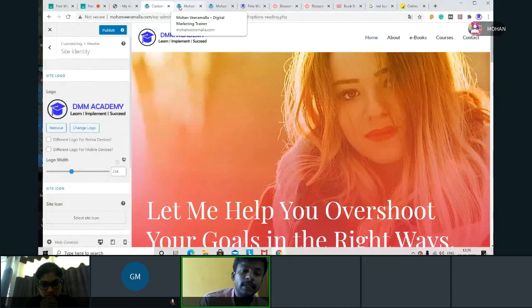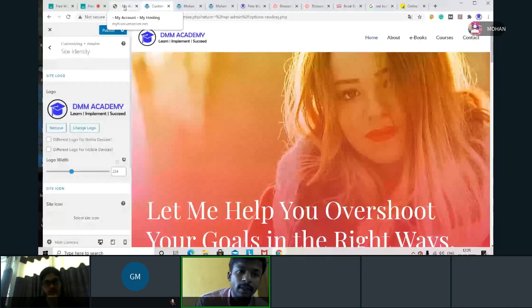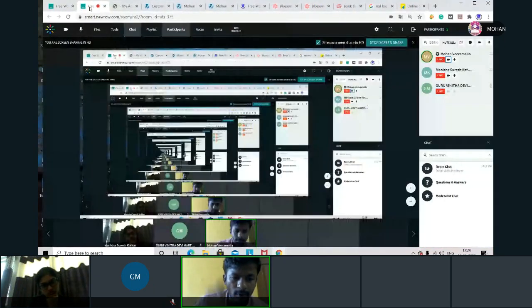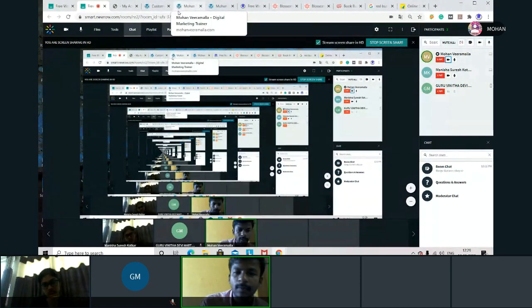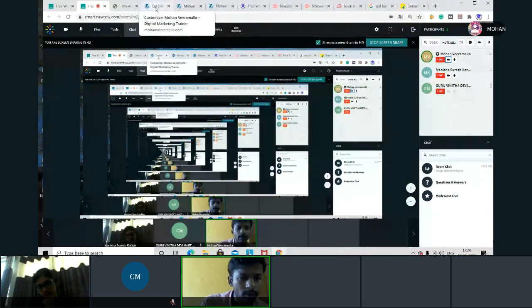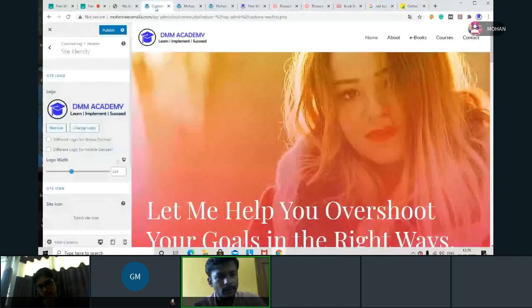Now in technical terms, if you are related to a website or a digital marketer, then you can call it a favicon. That small icon we can call as site icon, or we can call it favicon. So here I want to change this small W. Then I'll go here, the same thing, I'll scroll down.